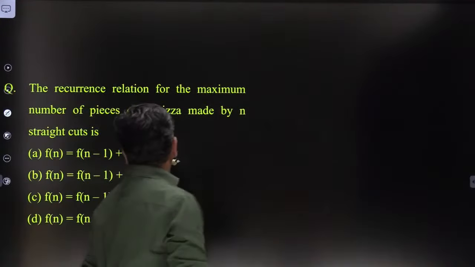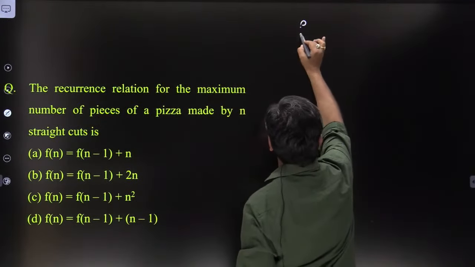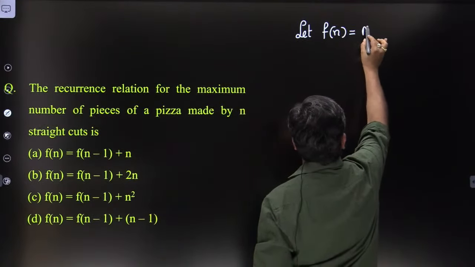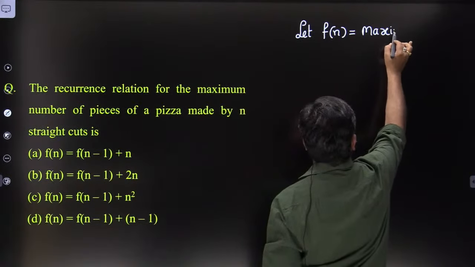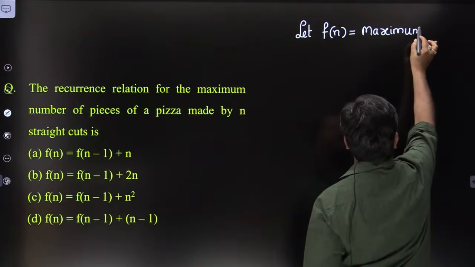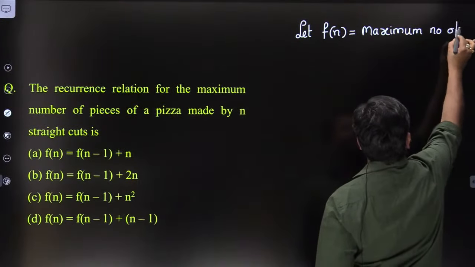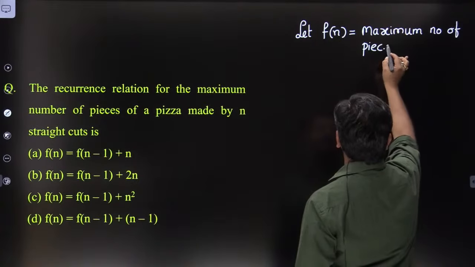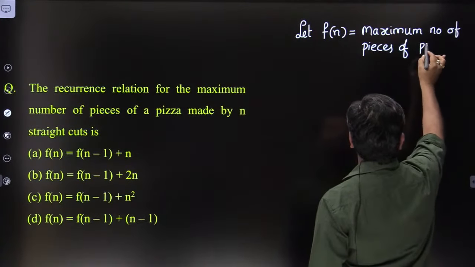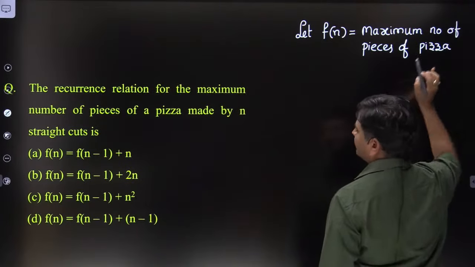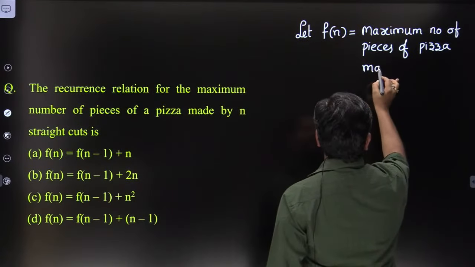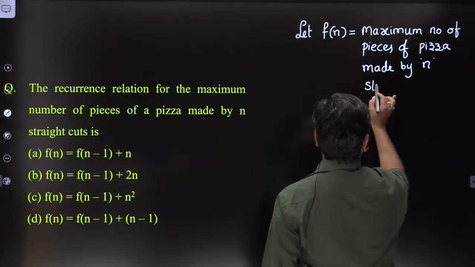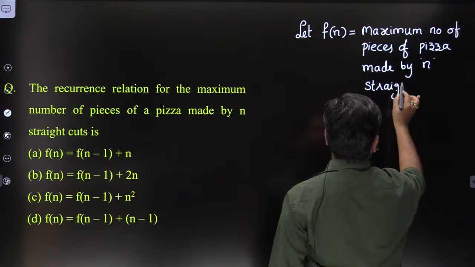Right, friends, so I'm defining f of n. Let me define f of n as the maximum number of pieces of pizza made by n straight cuts.